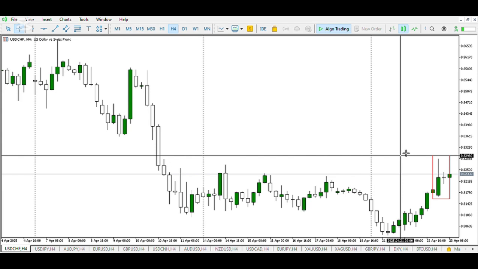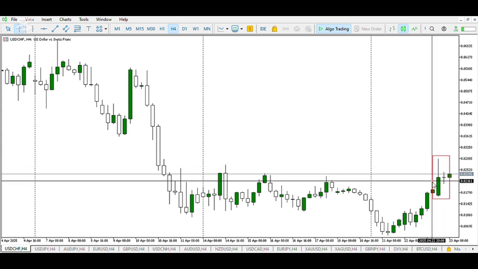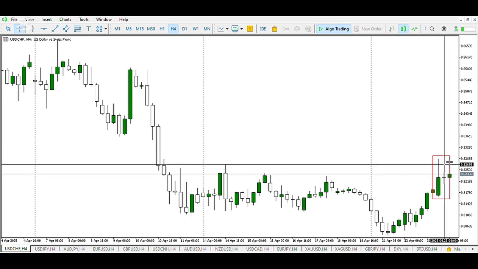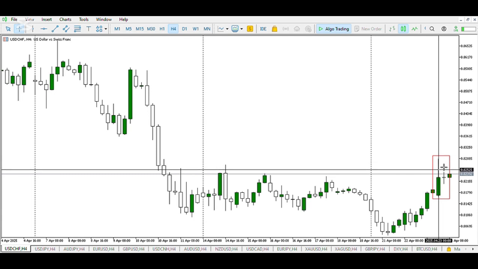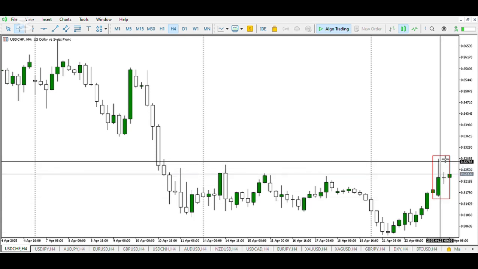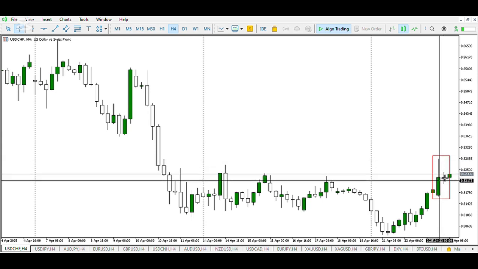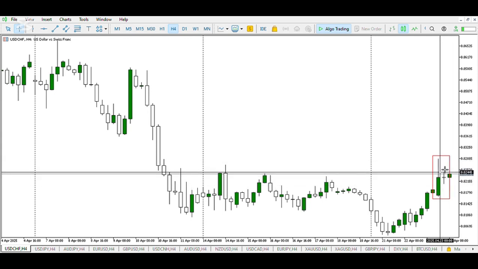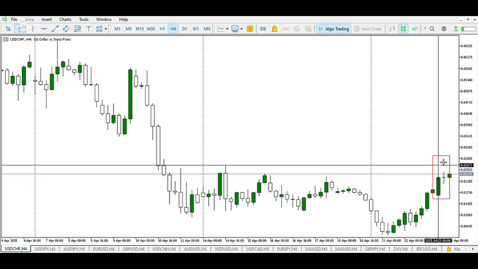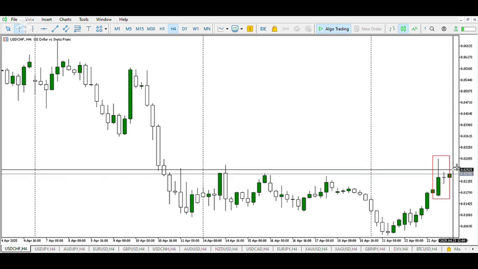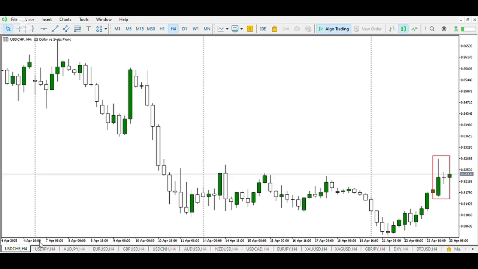Now on USD/CHF, right here in this red box, we have the Asian session. This is the first half of the Asian session, and this is the second half. In the first half, we can see buyers putting in pressure and they break the high of yesterday. In the second half, we can see a range-bound consolidation within the impulsive candle that the buyers made during the first half. Following from this, we have no conclusion on this pair.